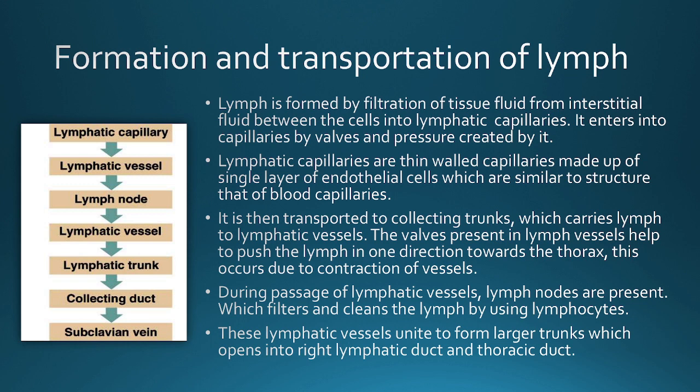The walls present in the lymph vessel help to push the lymph in one direction toward the thorax. All the tissue fluid is collected in the lymphatic vessel. Then the lymphatic vessels have walls which are responsible for flowing the lymph in one direction to the thorax. This occurs due to the contraction of the vessels. Walls of the vessels contract and the fluid moves upward to the thorax.